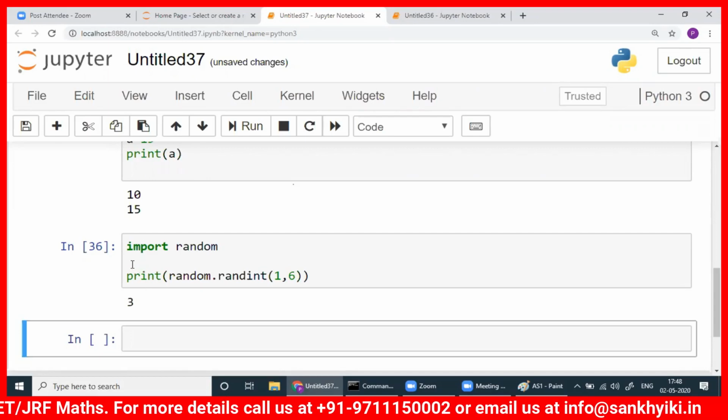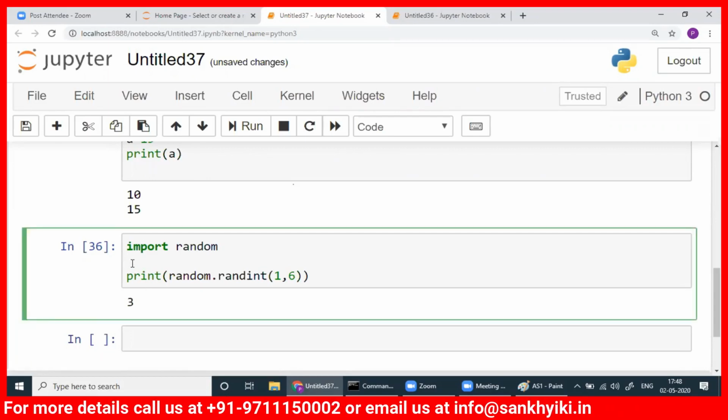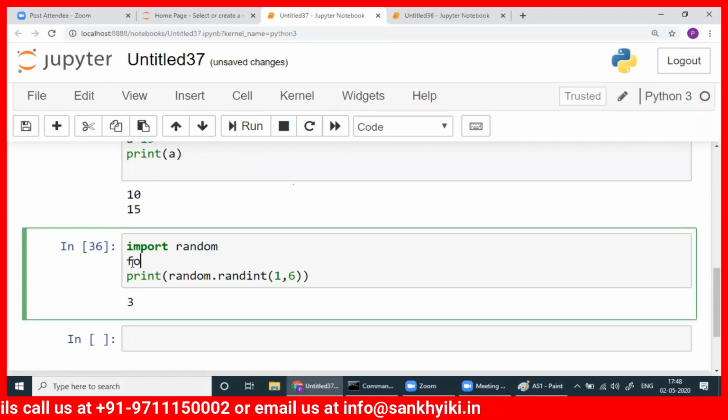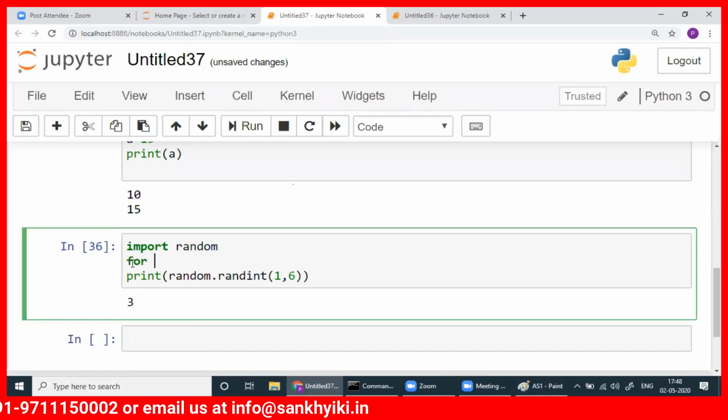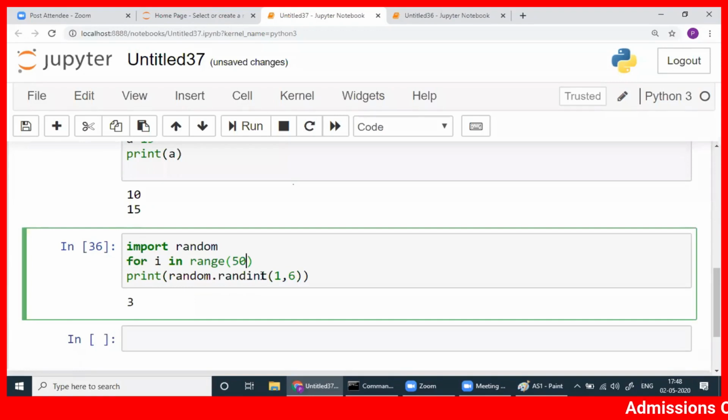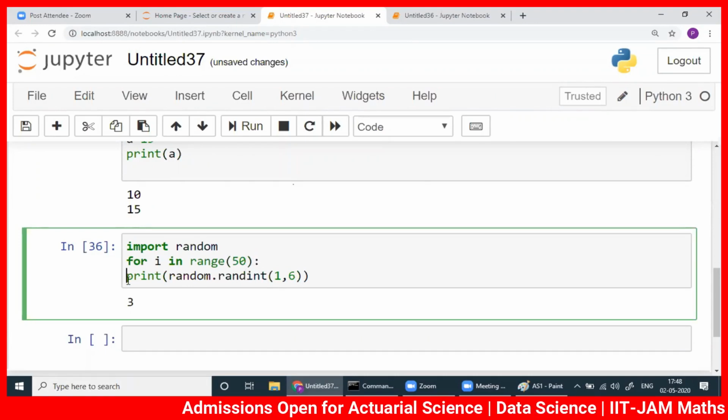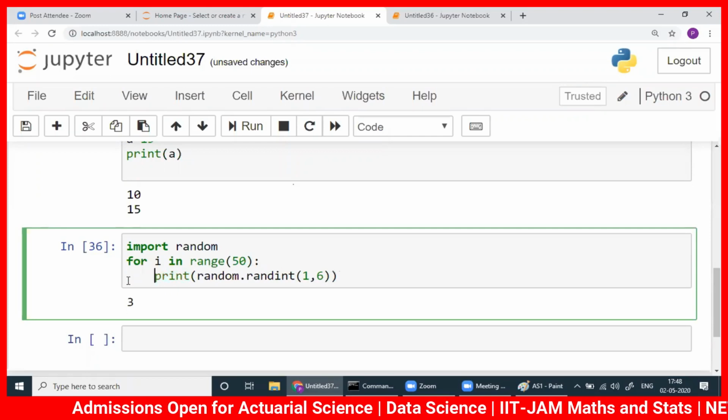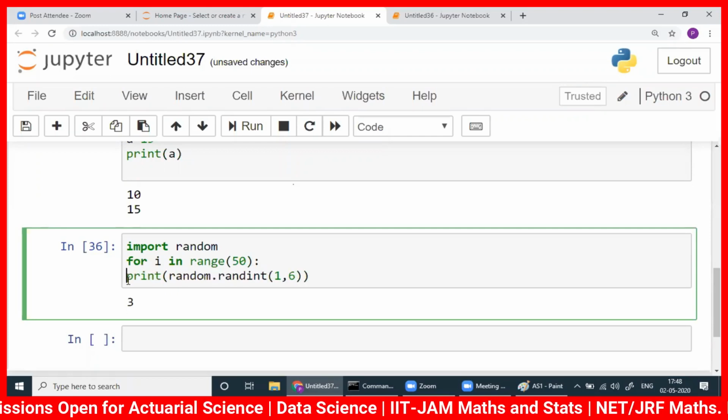Okay, let's print many such numbers. I can write a for loop, for i in range 50. Suppose I want to get 50 numbers between 1 to 6. I want to roll a die 50 times. This will not work because there is no indentation. This is called indentation in Python. It will show in red.